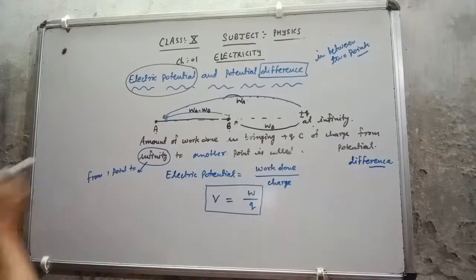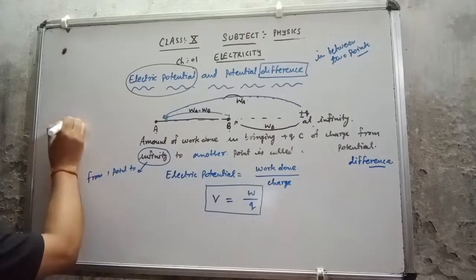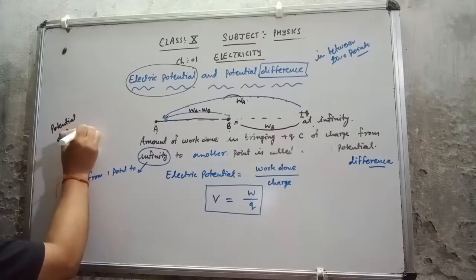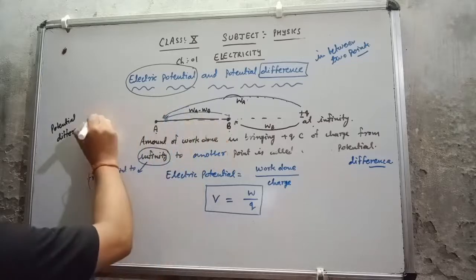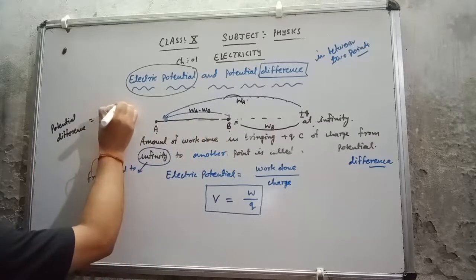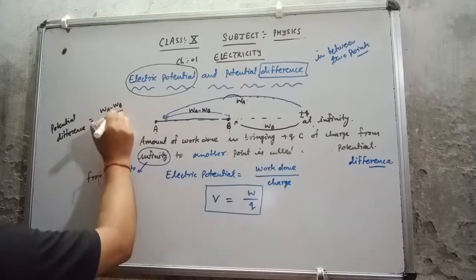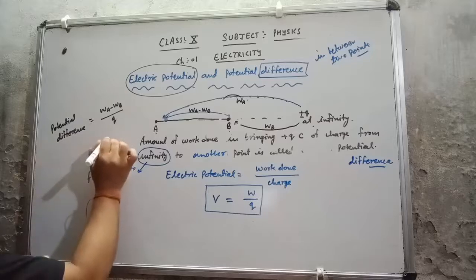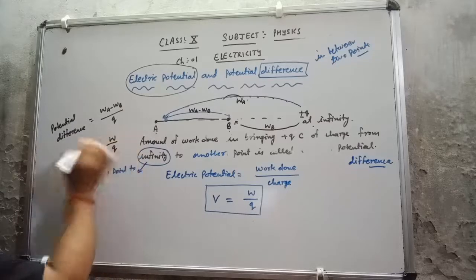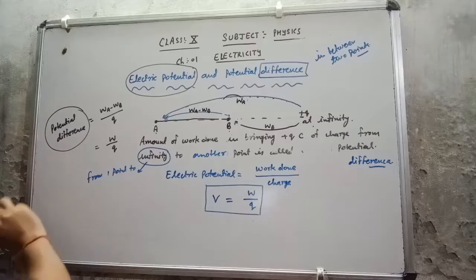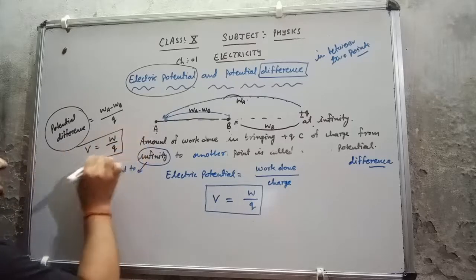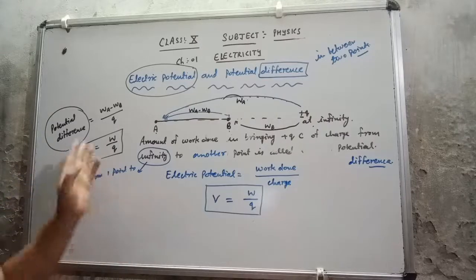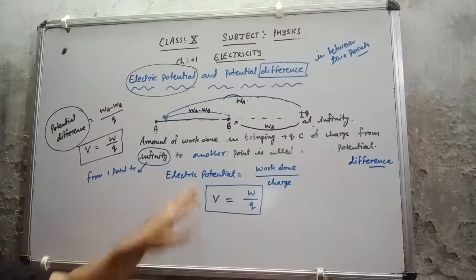So the potential difference between points A and B is WA minus WB, the work done, upon Q, because the Q coulomb of charge is moving. Let WA minus WB be equal to W. This is Q. Potential difference is also indicated by V. So again the formula is V equals W upon Q. For both, the formula remains V equals W upon Q. Only the definition changes.